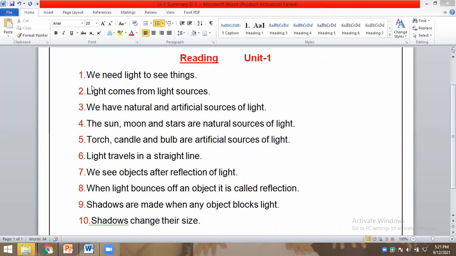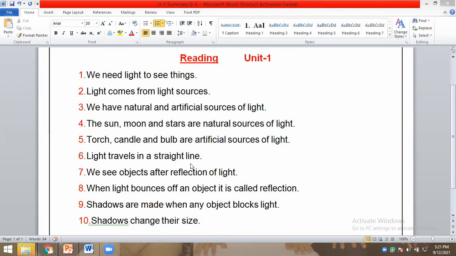So the first point is we need light to see things. If you don't know any point or you don't understand any point, you can tell me. Light comes from light sources. We have natural and artificial sources of light. The sun, moon, stars are natural sources of light. Torch, candle, bulb are artificial sources of light.